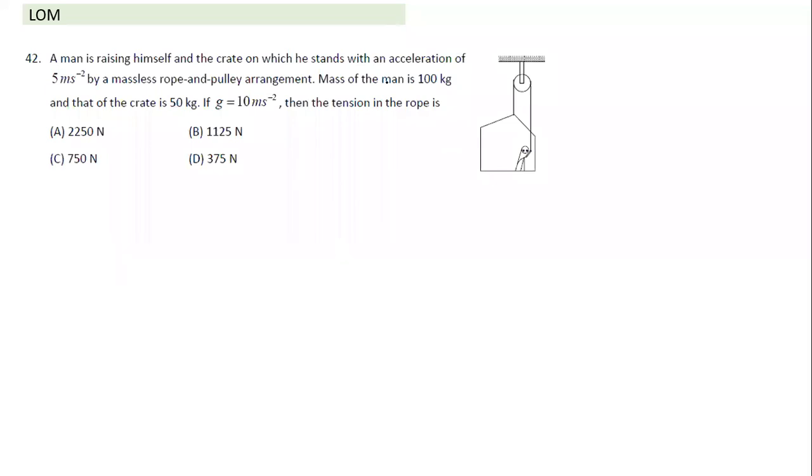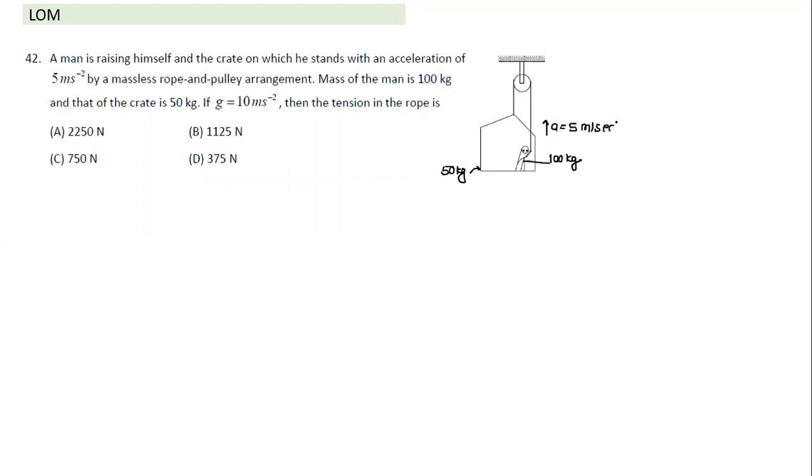What is the question here? The mass of the man is given. This mass of the man is 100 kg, a really heavy, bulky man. I don't know why he should get up there. And the mass of the crate is only 50 kg. So this platform or cage, this mass is 50 kg, g is 10. And he wants to apply force so that this entire system can move up with an acceleration a equal to 5 meter per second square.